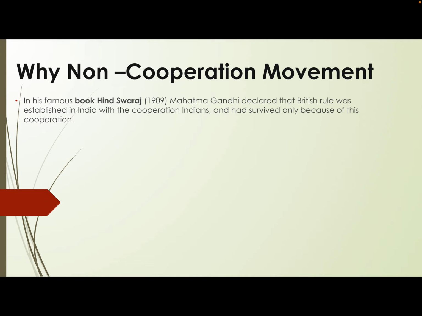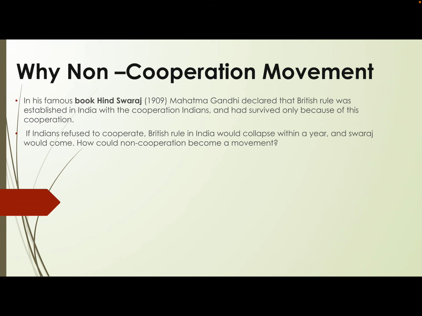In his famous book, Hind Swaraj, if you ever get time in life, please go through it, he declared that British rule was established in India with the cooperation of the Indians and had survived only because of that cooperation.